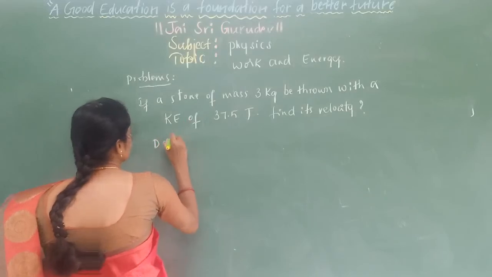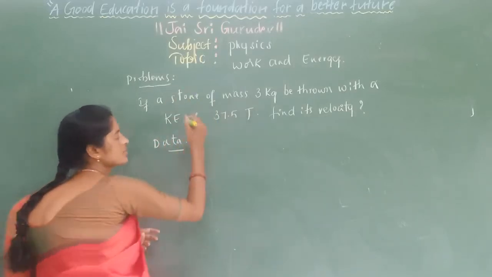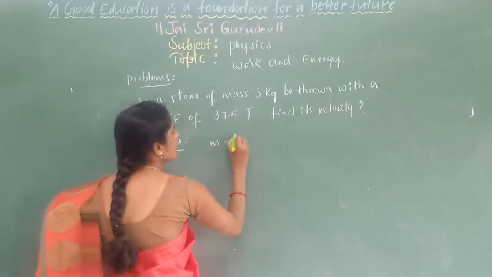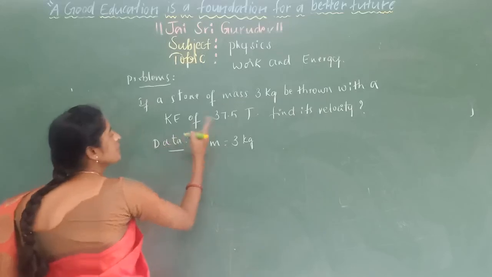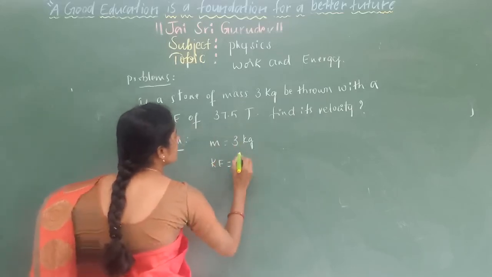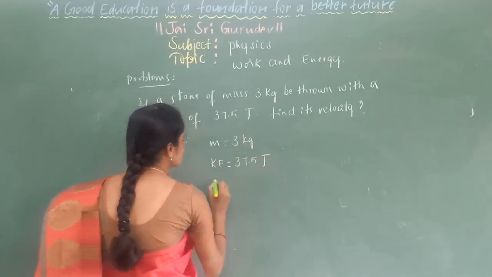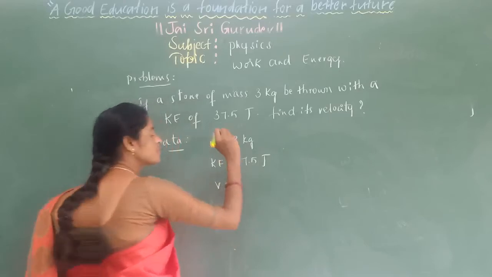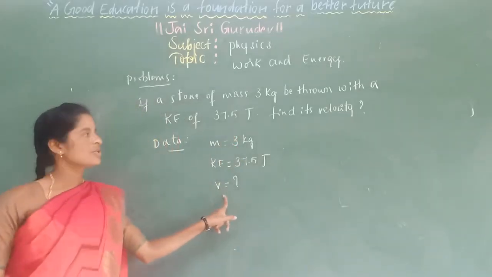The mass of the stone is given as 3 kg, thrown with a kinetic energy KE of 37.5 joules. Find its velocity.